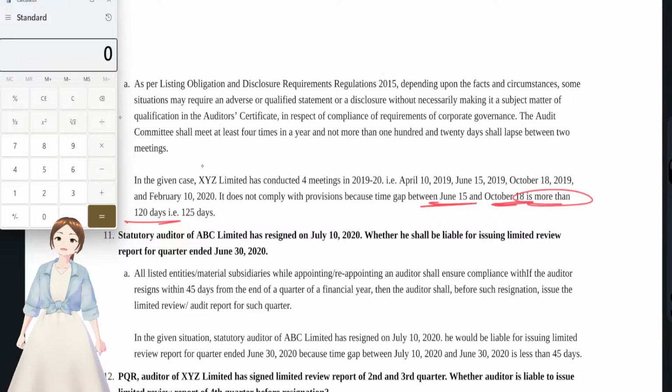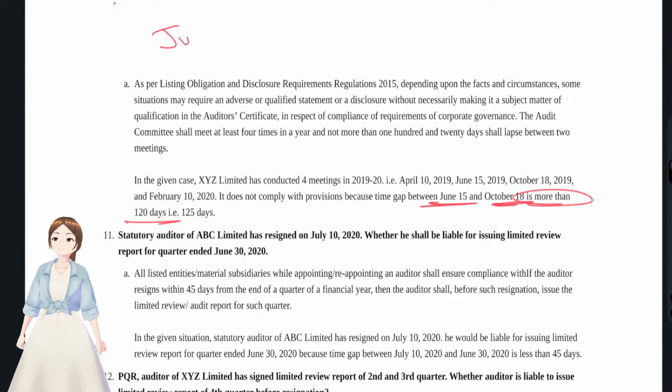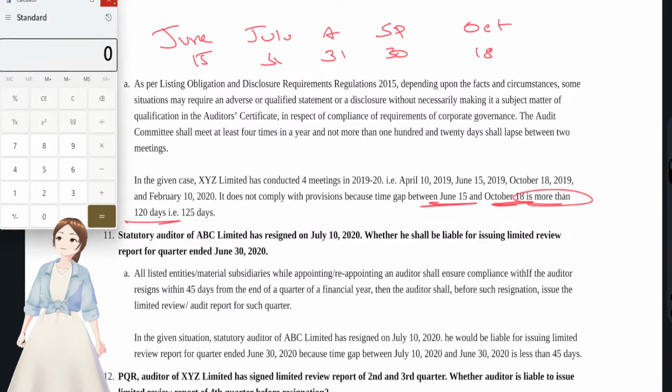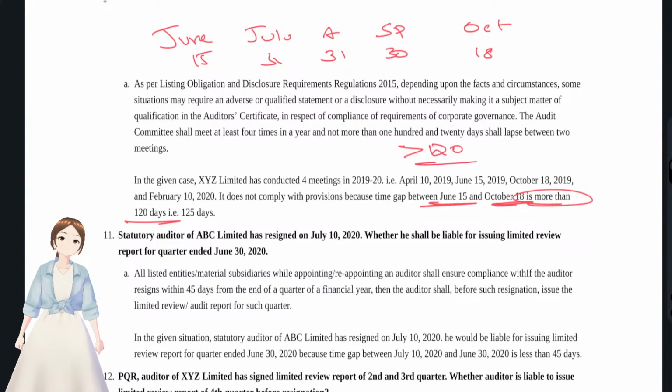From June, it is July 15 days, August again 31 days, September 30 days, and October 18 days. 15 plus 31 plus 31 plus 30 plus 18, 125 days, guys. Yes, we are right, there is a time frame of more than 120 days.